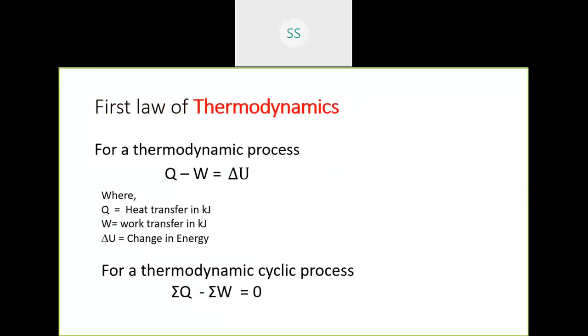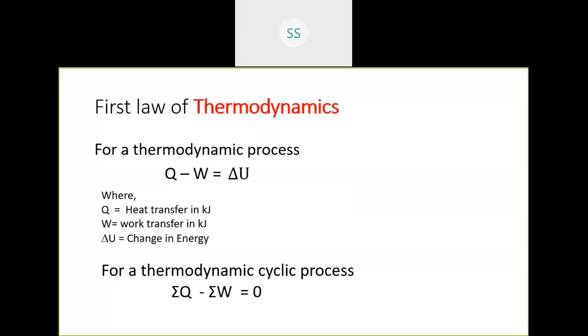For a cyclic process, the integral change in energy from initial to final becomes zero, because the final state is the same as the initial state. The integral of delta U becomes zero because it comes back to its original state.